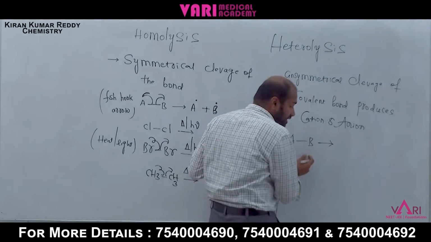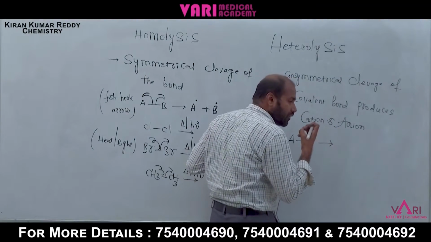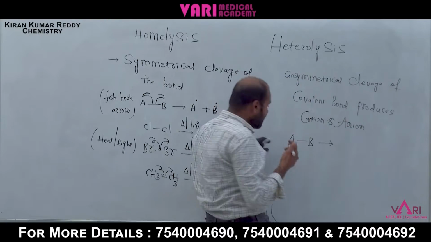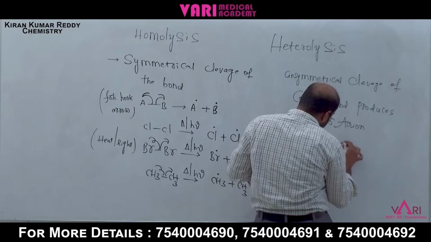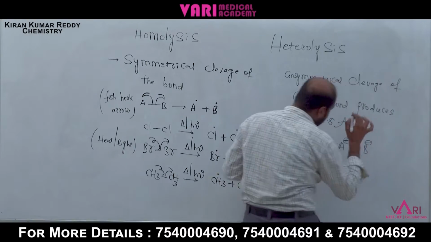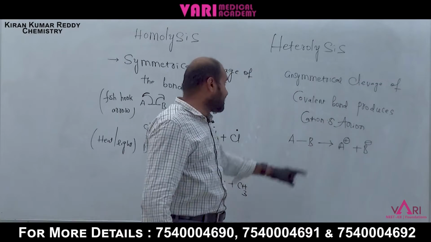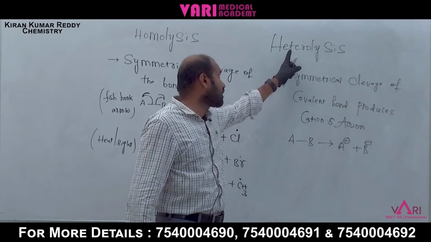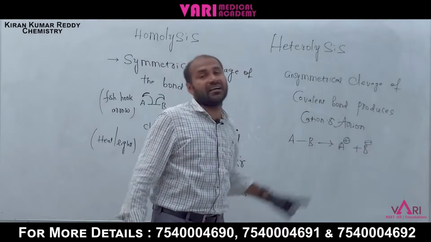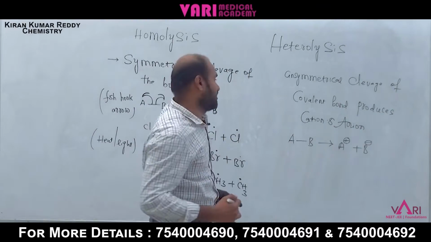Here the B atom is more electronegative. What is electronegativity? The tendency to attract electrons. That's why A plus and B minus are formed. The products of heterolysis are carbocation, carbanion, cation, anion.